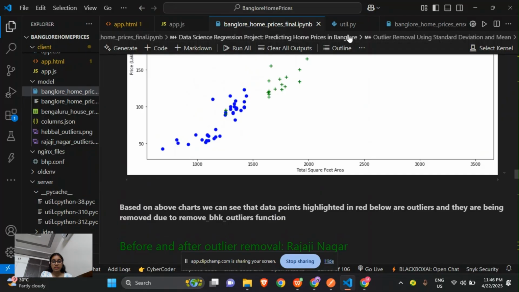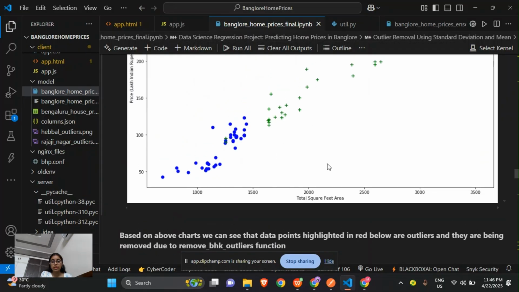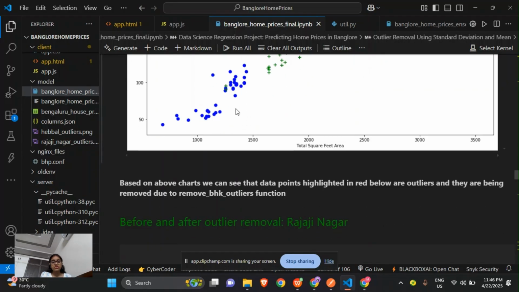Here the data is around 2000 square feet, and these are 1000 to 1500 square feet, so the 2 BHK square feet is less than the 3 BHK square feet.